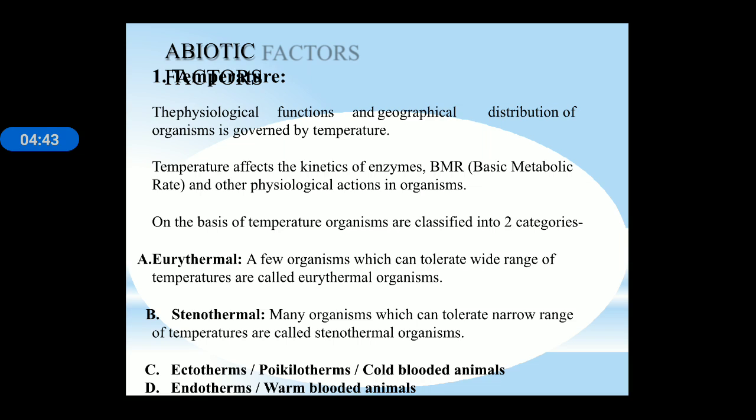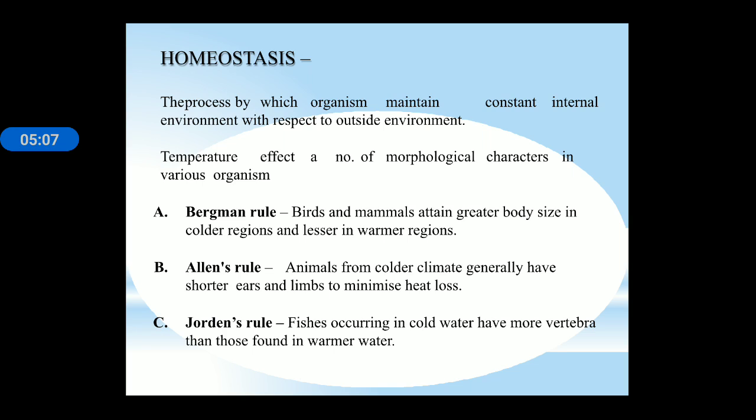On the basis of temperature, organisms are classified into two categories: eurythermal and stenothermal. Eurythermal: a few organisms which can tolerate a wide range of temperature are called eurythermal, and stenothermal: many organisms which can tolerate a narrow range of temperature are called stenothermal. Next is ectotherm, cold-blooded animals, and endotherm, warm-blooded animals. Next, homeostasis. Homeostasis is the process by which an organism maintains a constant internal environment with respect to the outside environment.